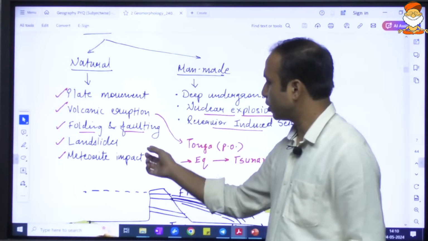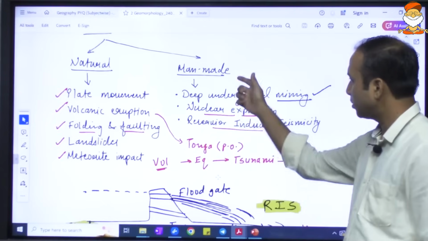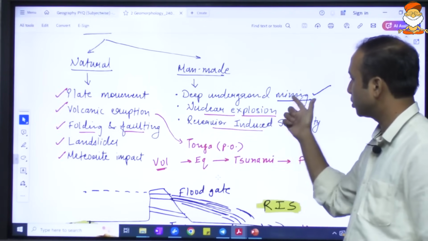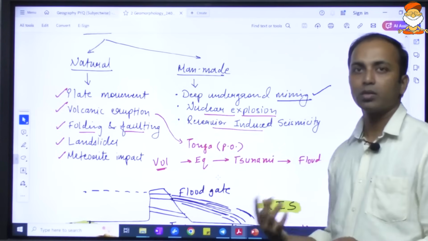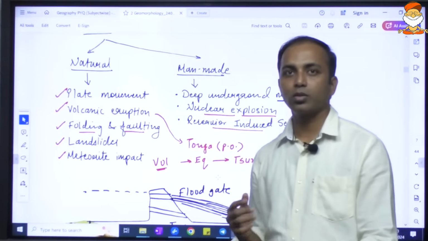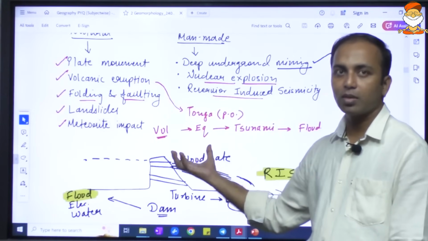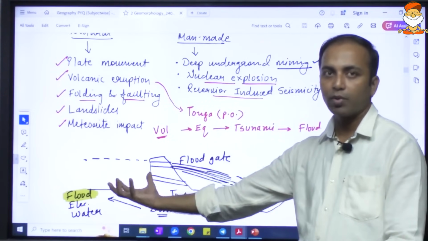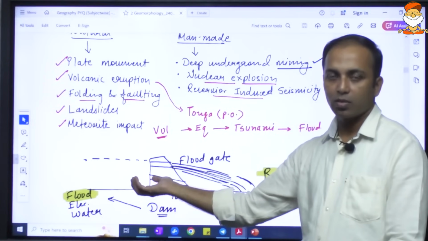So folding or faulting of the plates, or landslides or meteorite impact can cause it. Man-made hazards like deep underground mining, nuclear explosions, or even reservoir induced seismicity may cause an earthquake. Reservoir induced seismicity is basically when a reservoir holds a huge amount of water, which has a very high potential energy, right?